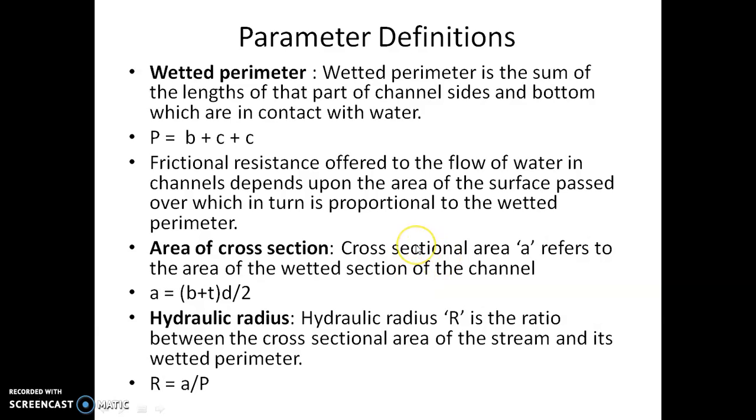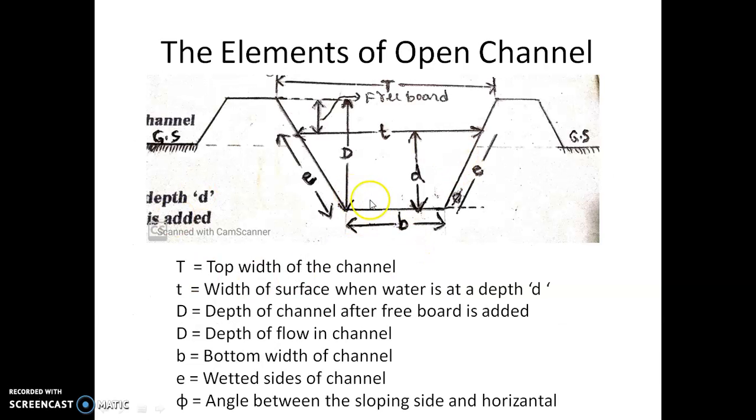Area of the wetted section of channel. First of all, let us see the wetted section of the channel area. Suppose this is the water level. This is the area of the wetted section of the channel.